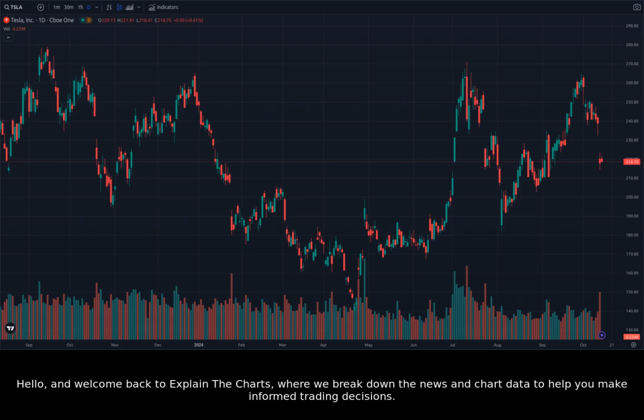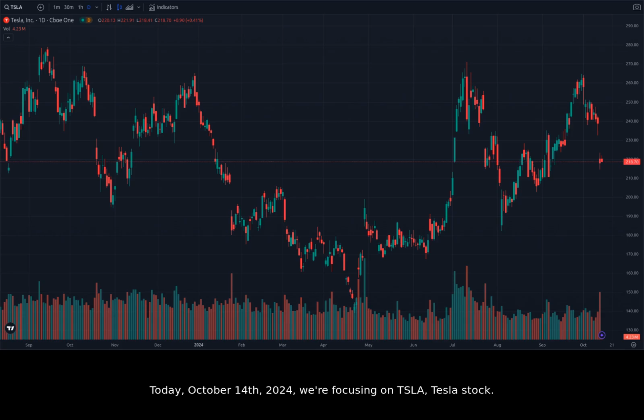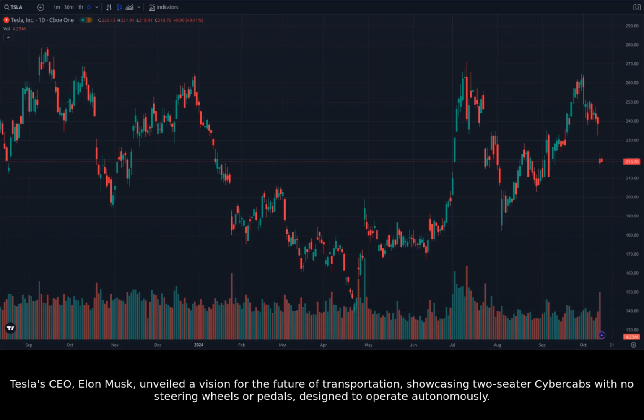Today, October 14th, 2024, we're focusing on Tesla stock. Tesla has been in the news recently, with a Robotaxi event that left many investors disappointed. Tesla's CEO, Elon Musk, unveiled a vision for the future of transportation, showcasing two-seater cybercabs with no steering wheels or pedals, designed to operate autonomously.